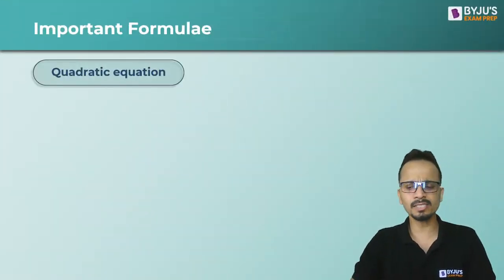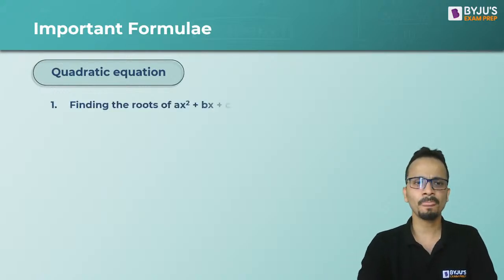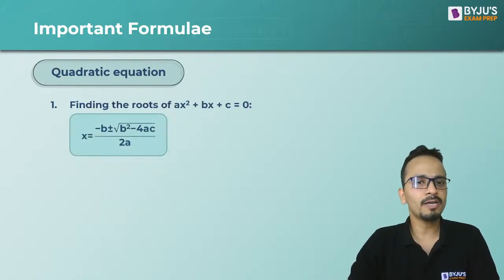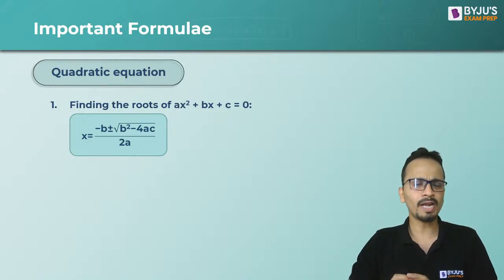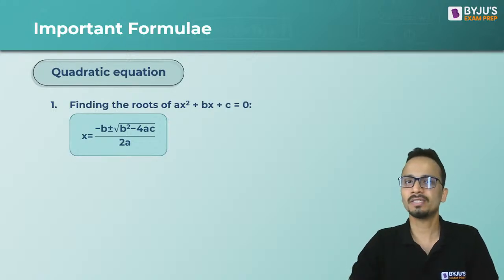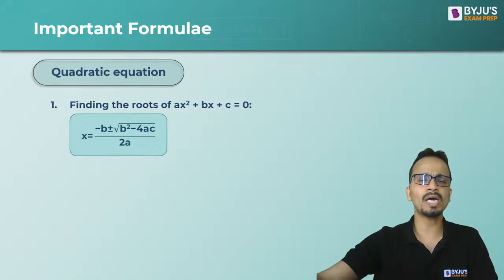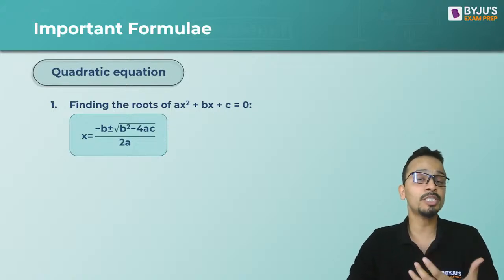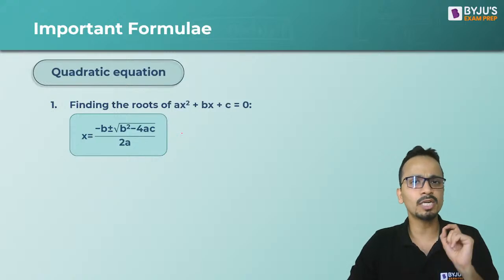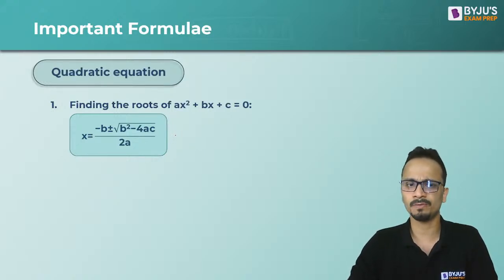Now next is everything about quadratic equations. The general quadratic equation can be of the form ax square plus bx plus c equal to 0. To find the roots of this equation, we have two methods. One is the factorization method, where we split the middle term and do the factorization and get the values of x. In case you are unable to factorize, then you can use the direct formula for finding the roots of the equation. The direct formula is minus b plus minus under root of b square minus 4ac upon twice of a.